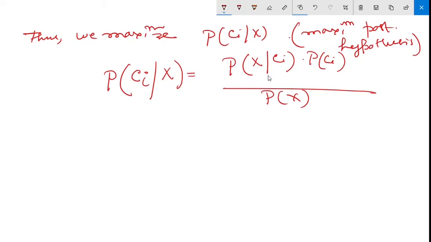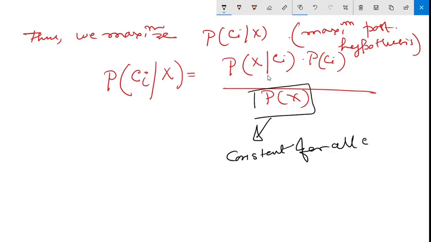Now, here are some interesting points. First interesting point is, you understood this. This P x, this denominator, is constant for all classes. Because it is the denominator, it is constant for all classes. And if it is constant for all classes, you can ignore it.